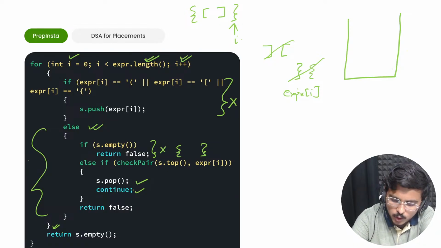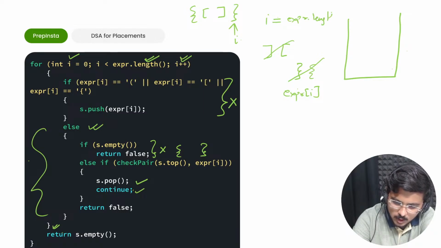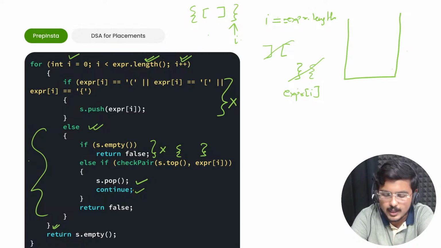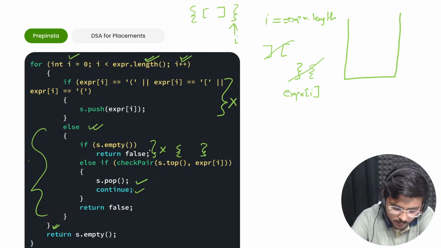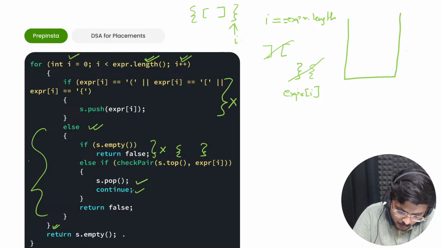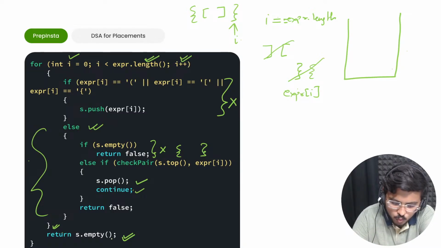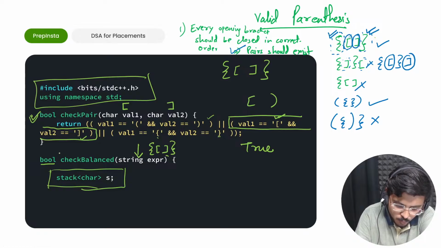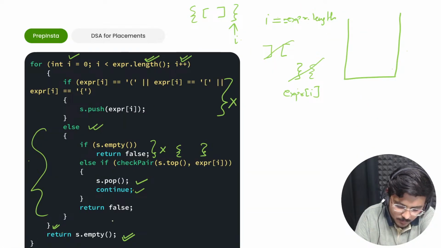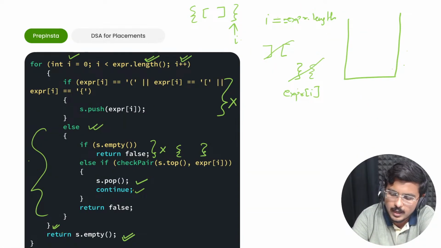When you go ahead with continue, I has reached the last, I has now become equal to expression dot length. So it has basically traversed the whole expression. So now I cannot go ahead with this for loop. This for loop would stop executing, and this particular function returns s dot empty. So if s dot empty is true, it would return true because this was a bool function. If s dot empty is false, it would return false. So here s dot empty is true, henceforth it would return true.